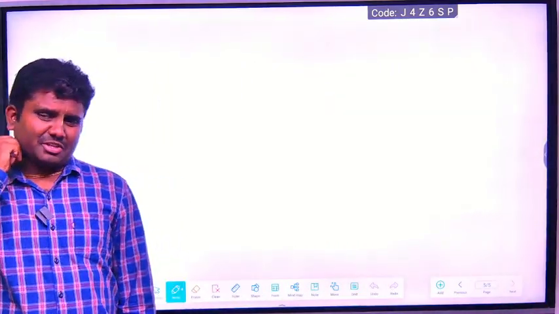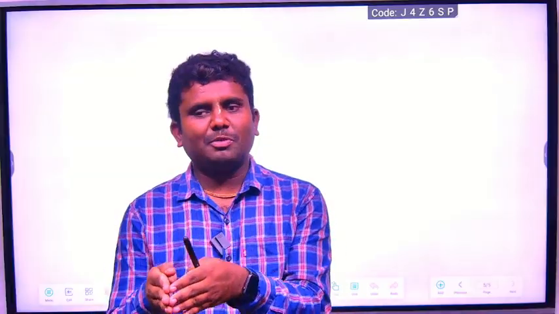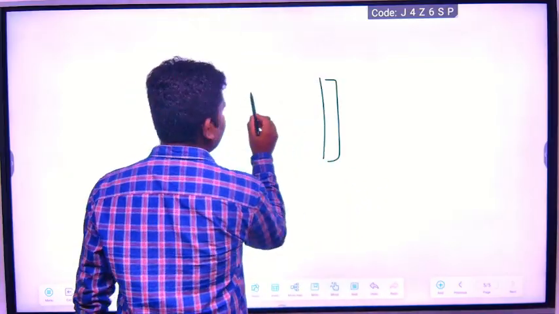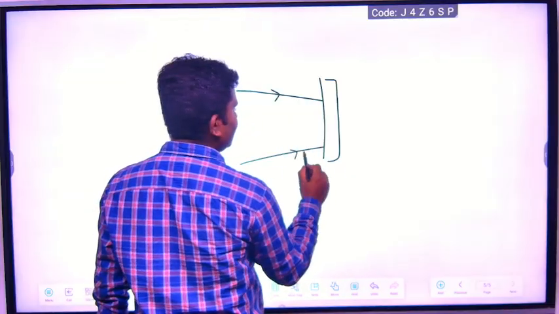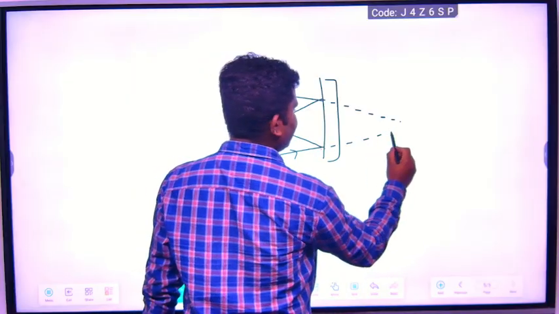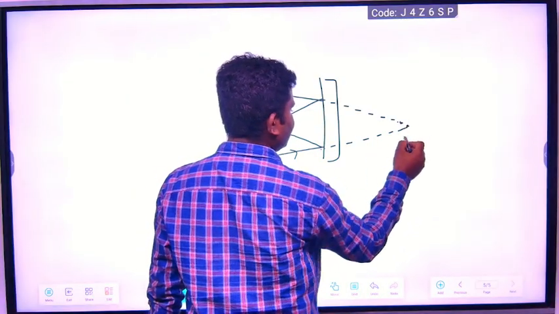What is understood? What is virtual image and real image? What is real image? It's inverted and diminished, which means the light rays converge at a point. After passing through the optical medium, the light rays converge at the point and are caught on the screen. You will get the image on the screen. But virtual image is not like that. When the light rays fall on any optical surface, they will not be caught on the screen. This is the virtual image.